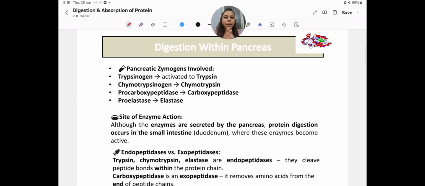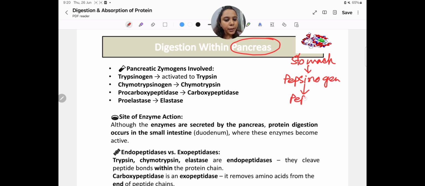Now the most important part of our digestive system, that is the pancreas. So firstly it was the stomach, and the stomach secreted inactive pepsinogen, which becomes active pepsin by the action of HCl. Now this digestion moves forward and comes to the pancreas.